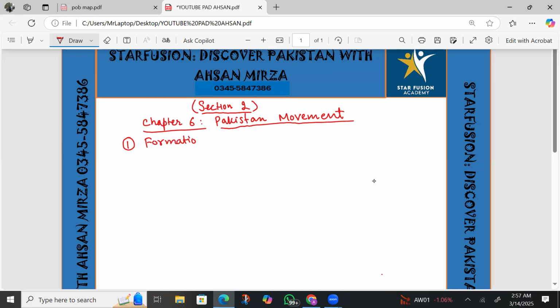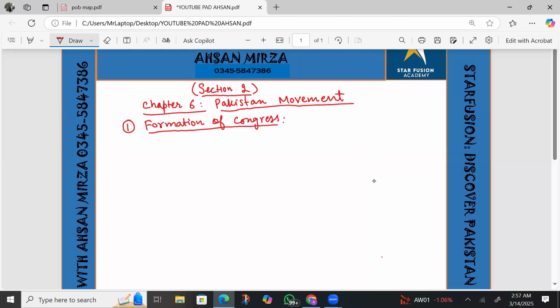First of all, you must know that the formation of Congress was done by the British, not by any Indian. Rather, it was an attempt by the British, which was formed in 1885. And the main thing is that it was formed by A.O. Hume. He was the founder of that party.